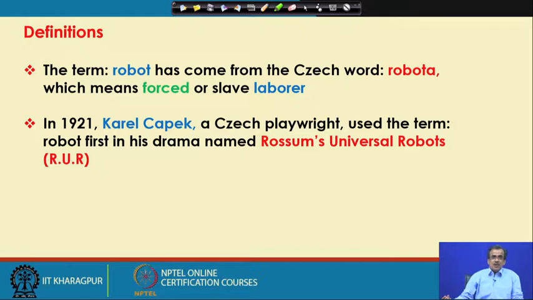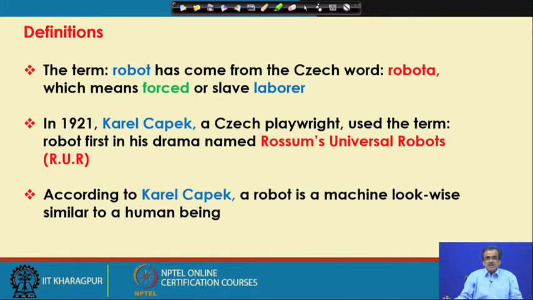Now, the term robot was introduced in the year 1921 by Karel Čapek. Karel Čapek, a Czech playwright, wrote one drama, and the name of the drama was Rossum's Universal Robots, RUR, and in that drama he introduced the term robota, that is, the robot.